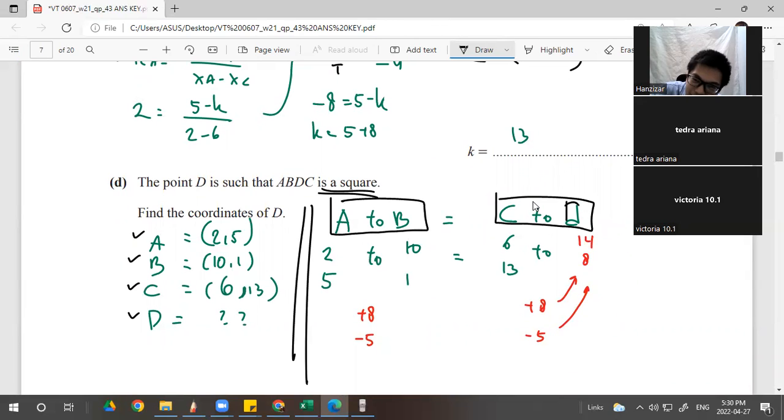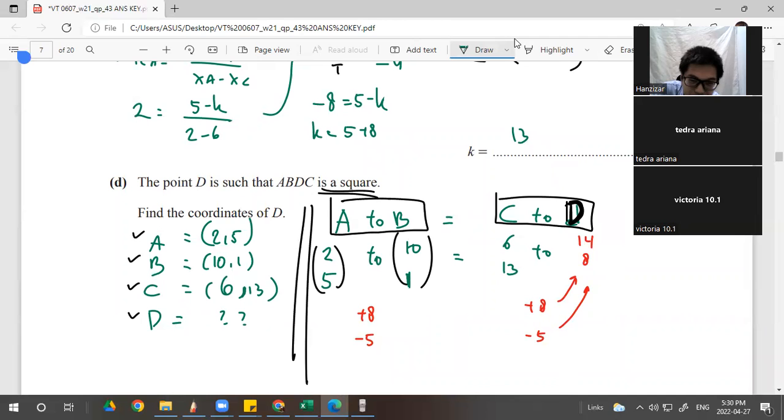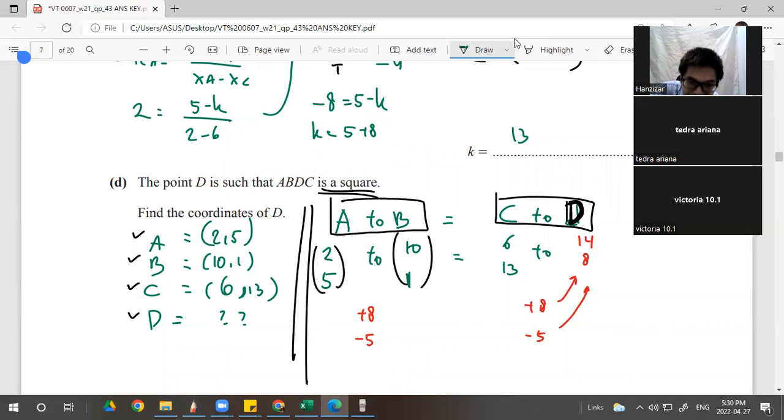Okay, this D is supposed to be capital letter. A is (2, 5), so (2, 5) to (10, 1). So you need to add 8, right? 2 to 10, this is the logic. 2 to 10, and then 5 to 1. See, I did something wrong. 2 to 10, you plus 8. That's right. But 5 to 1, you subtract by 4.